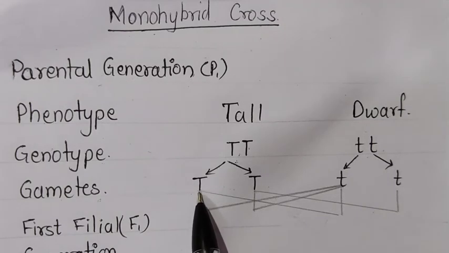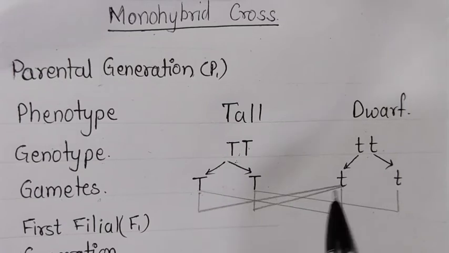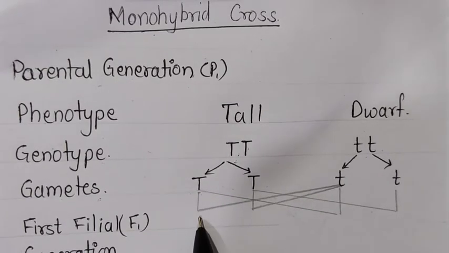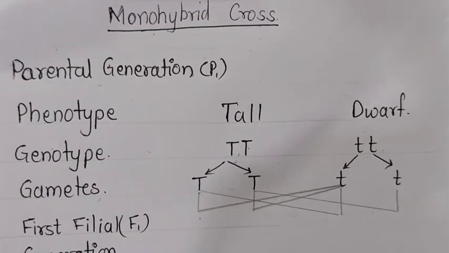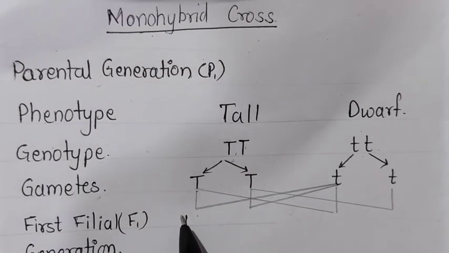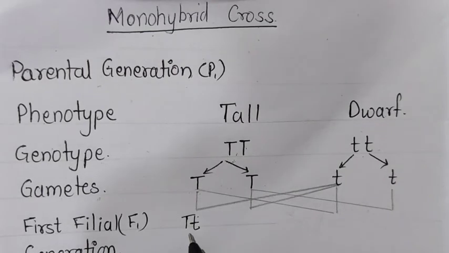Now when the tall and dwarf combine, suppose this gamete and this gamete combine. Here we will write down the first filial generation, means what is the possibility of that plant. So here the possible plant will have characteristics like this, capital T and small t, means this plant will consist of the genes like this.